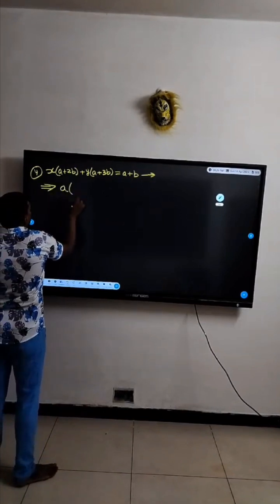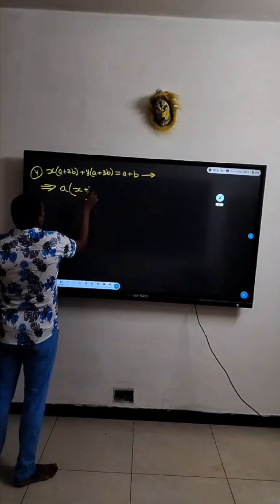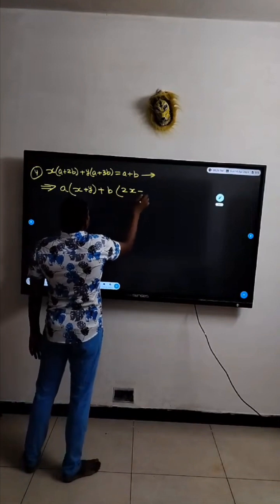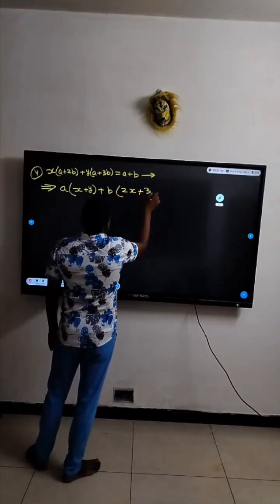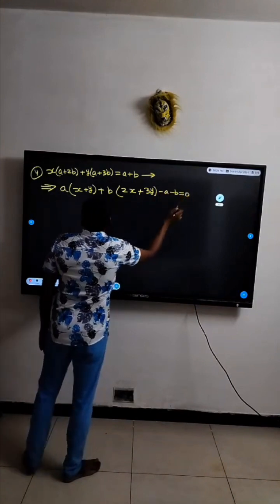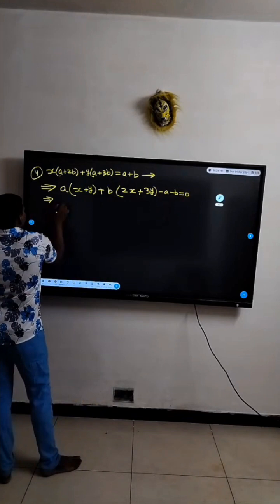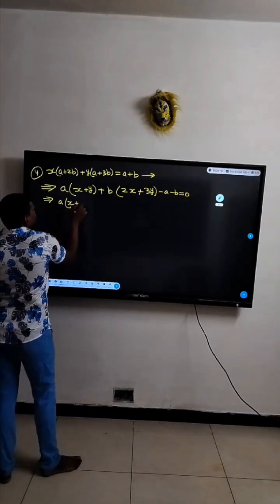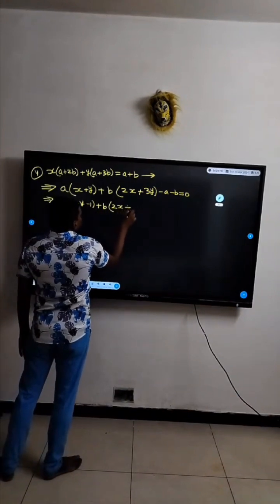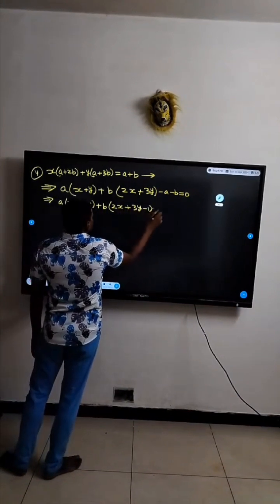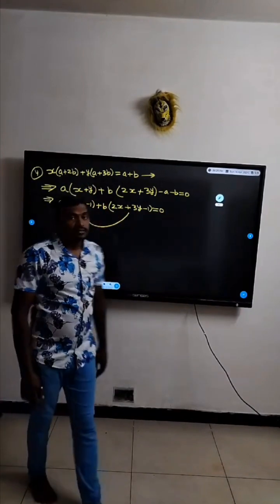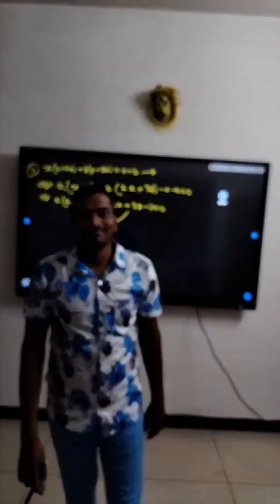We are going to take a common, x plus y, then b common, 2x plus 3y minus a minus b equal to 0. a common, x plus y minus 1, b common, 2x plus 3y minus 1 equal to 0. Solve these equations, you will get your answer, and that is the fixed point.